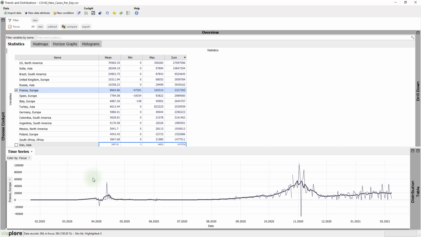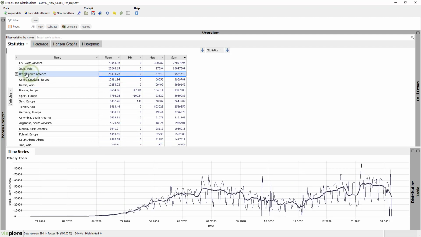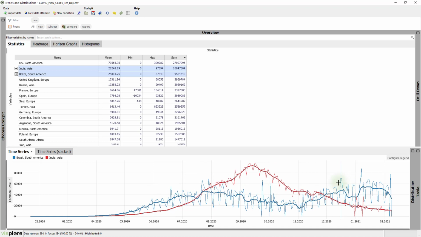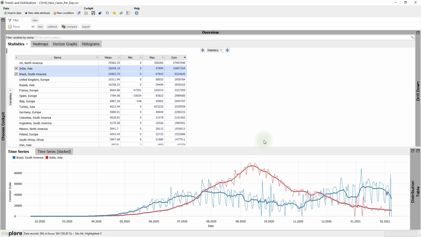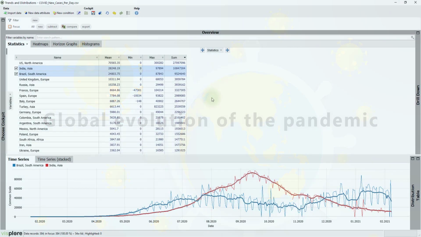Now, back to studying some more countries. Brazil and India also had very many cases. Let's compare the two countries. Brazil had 2 waves, going down in between while India peaked. So we already see that the COVID outbreak was different for a few selected countries. But can we learn something more global about the evolution of the pandemic?